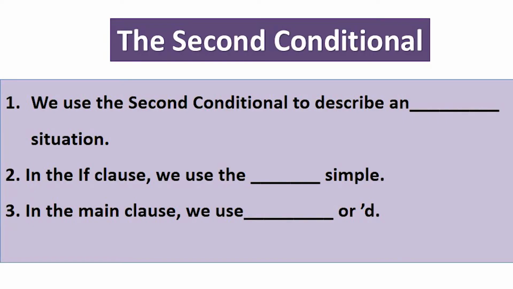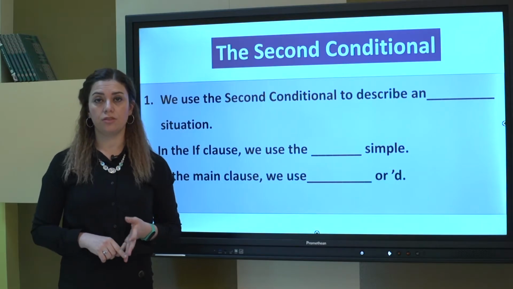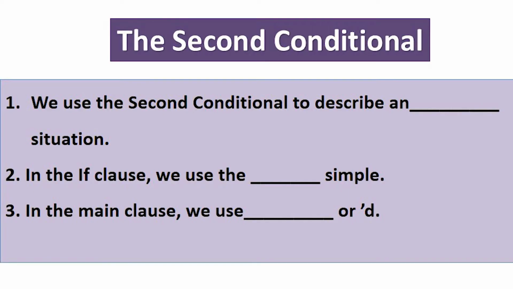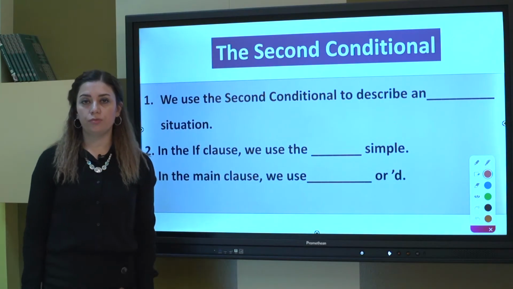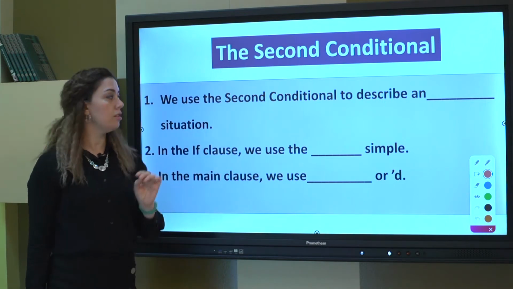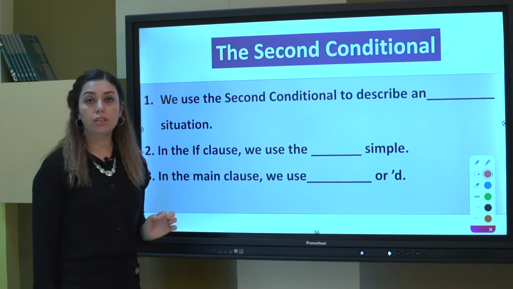If you remember, in one of our previous lessons, we learned about the zero conditional and the first conditional. And today I'm going to teach you the second conditional. Let's look at these expressions and rules, and complete them with the necessary words. Okay, rule number one. We use the second conditional to describe an unreal situation. Unreal situation.